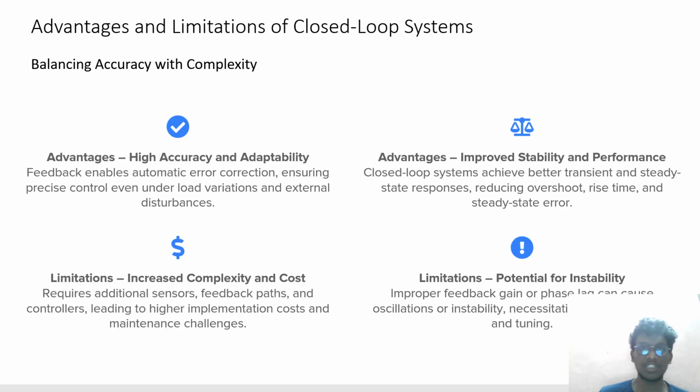Advantages and limitations of closed loop systems: balancing accuracy and complexity. Feedback advantages: high accuracy and adaptability. Feedback enables automatic error correction, ensuring precise control even under load variation and external disturbances. Advantages: improved stability and performance. Closed loop systems achieve better transient and steady state response, reducing overshoot, rise time, and steady state errors.